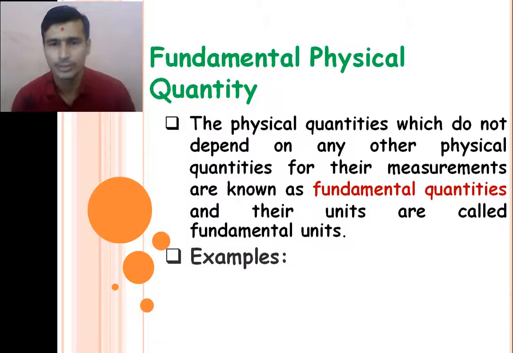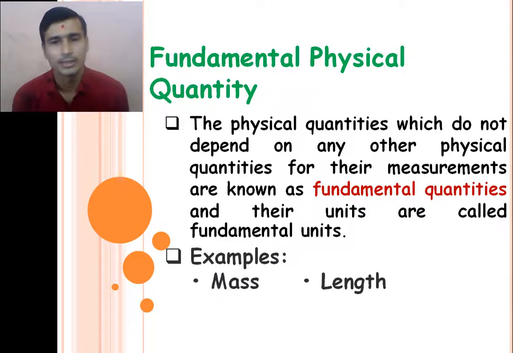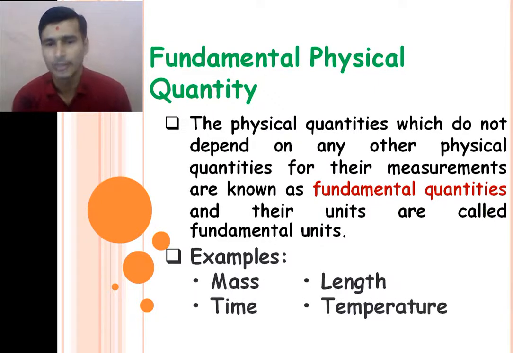So this minimum number of physical quantities are called the fundamental physical quantities, and their units are called the fundamental units, right? For example, mass, length, time, temperature: these physical quantities do not depend on any other physical quantity. So they are known as the fundamental physical quantities, and their units are called the fundamental units. For example, mass, length and time are fundamental physical quantities.